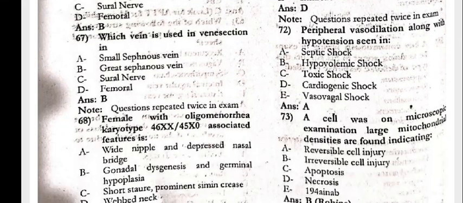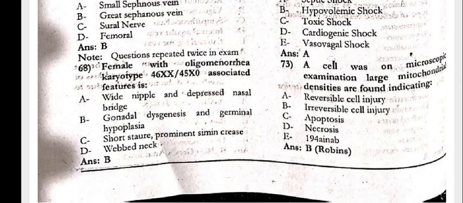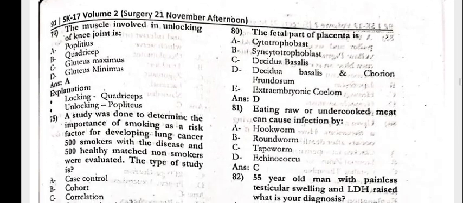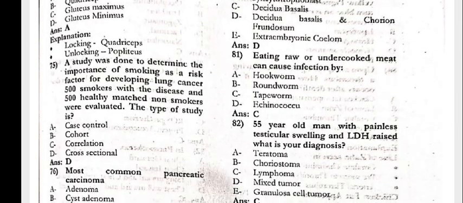The peripheral vasodilation along with the hypotension seen in the septic shock. A cell was examined on the microscopic examination. Large micronuclear densities are found indicating irreversible cell injury. The muscle involved in the unlocking of the knee joint is the popliteus. The study was done to determine the importance of smoking as a risk factor for developing lung cancer. 500 smokers with the disease and 500 healthy matched non-smokers were evaluated. The type of study would be the cross-sectional study.